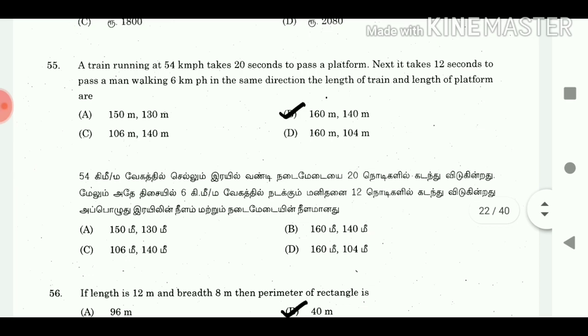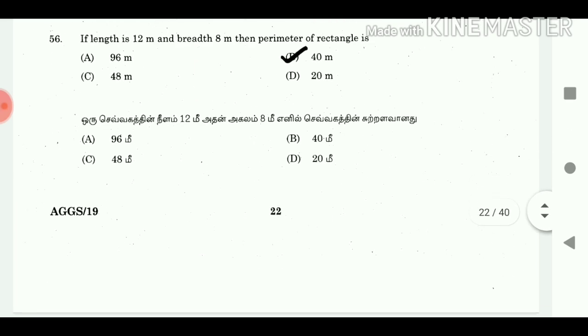55. A train running at 54 km per hour takes 20 seconds to pass a platform. Next, it takes 12 seconds to pass a man walking 6 km per hour in the same direction. The length of train and length of platform are answers 160 meter, 140 meter. 56. If length is 12 meter and breadth 8 meter, then perimeter of a rectangle is answer 40 meter.